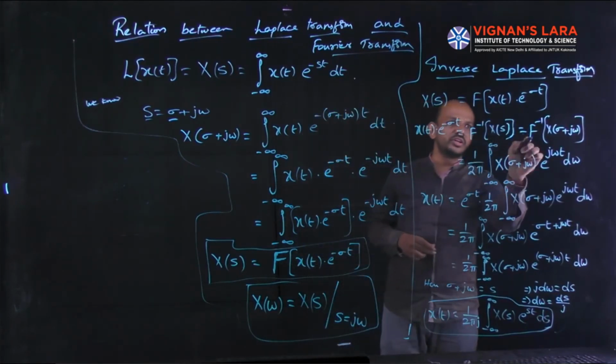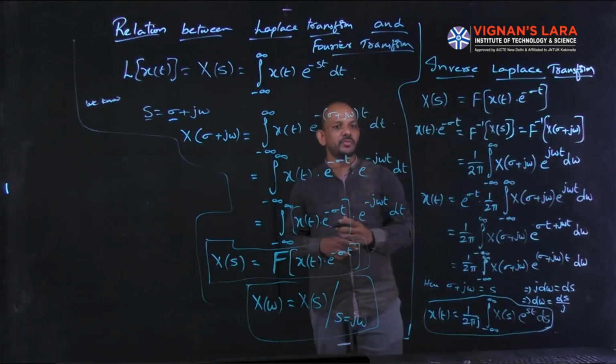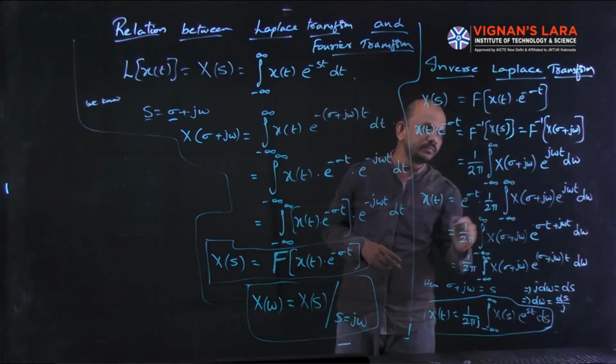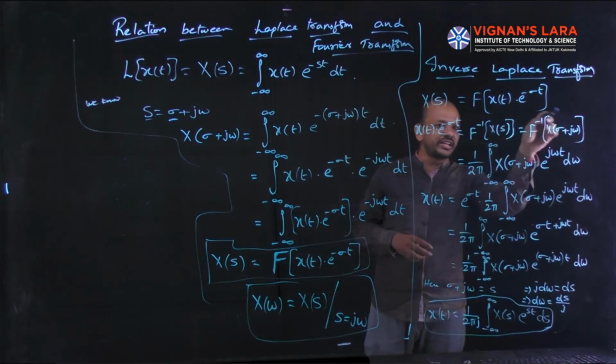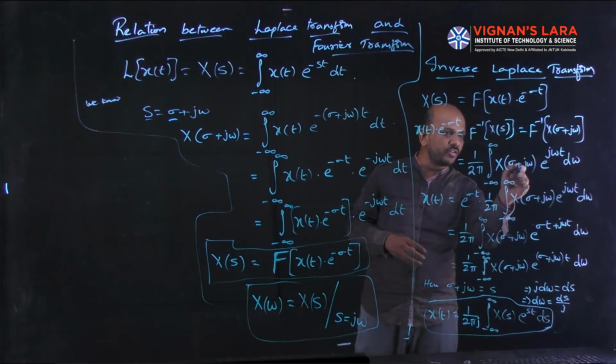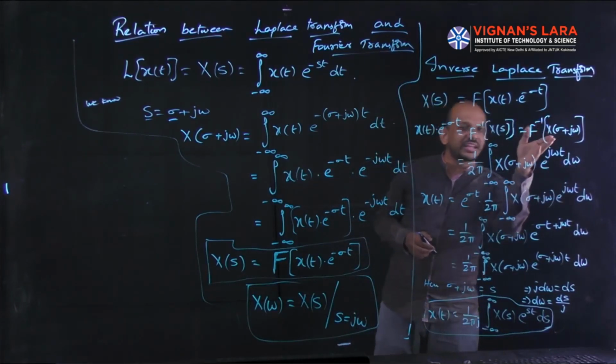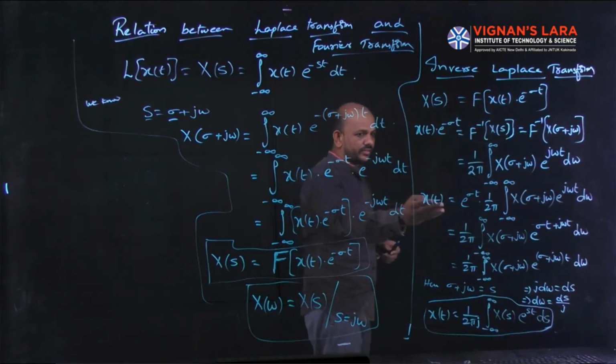That will be equal to the inverse Fourier transform of X of, in place of s, sigma plus j omega. Now I am using the inverse Fourier transform formula, that is 1 by 2 pi integral from minus infinity to infinity of capital X of sigma plus j omega into e power j omega t d omega. That will be equal to x of t into e power minus sigma t.